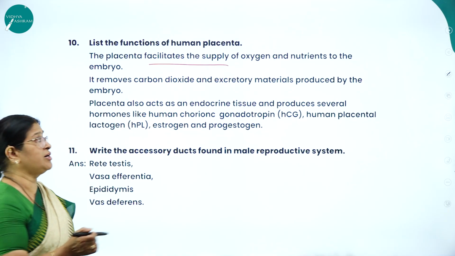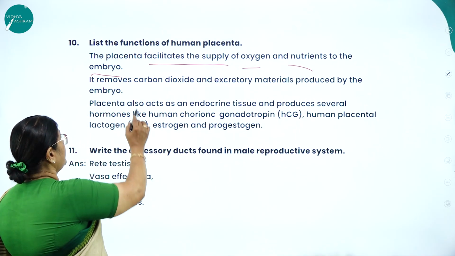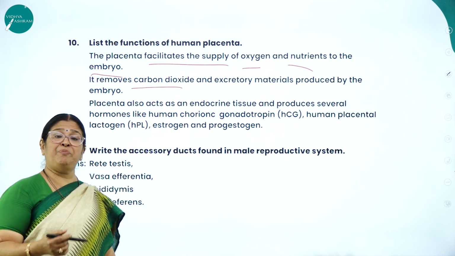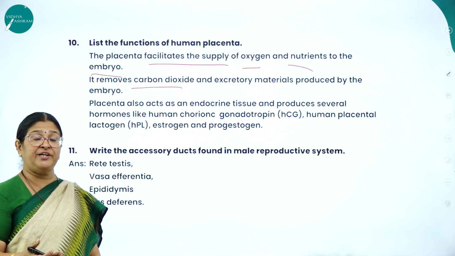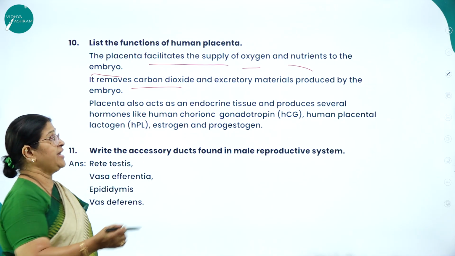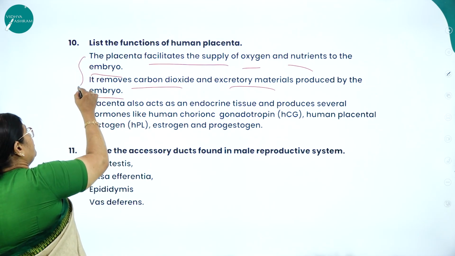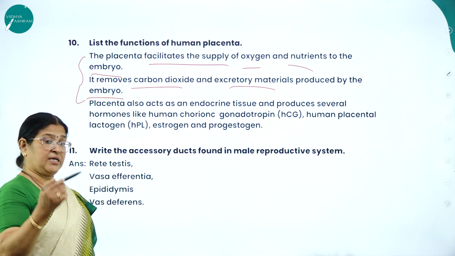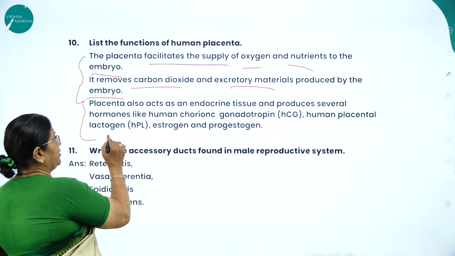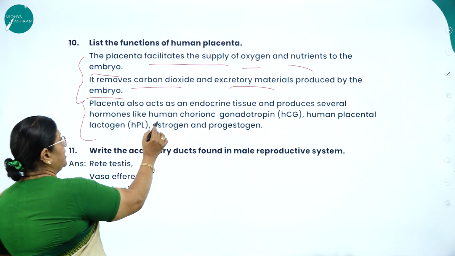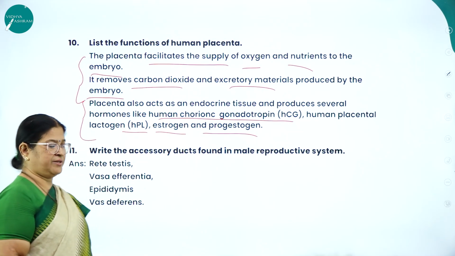So it supplies oxygen and nutrients to the developing embryo. Not only supplying, it is also responsible for removal of the waste produced in the fetus, that is carbon dioxide and even excretory materials produced by the embryo. So these are very, very important functions of placenta. Other than that, it acts as an endocrine gland. How? By producing four very important hormones like HCG, HPL, estrogen and progesterone.